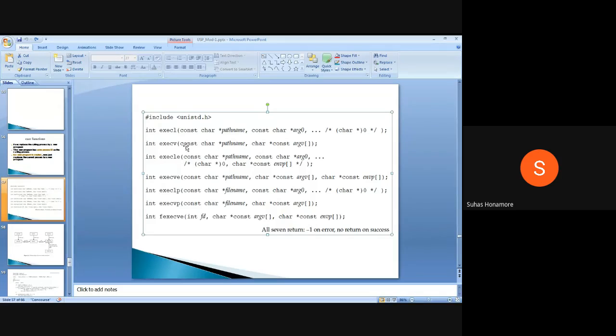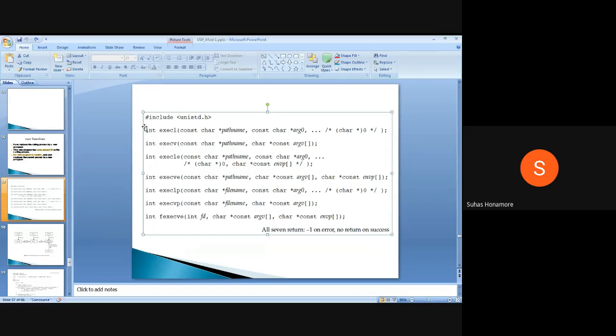If you saw the second one, sorry, this one, it is exactly the same. Instead of the path name, here we are giving the file handler. Here exec will open a file and try to execute it. But here what we are saying is the file is already open, now directly use it. For that purpose, we are giving a file handler: take the file handler, then the remaining arguments and environment arguments.